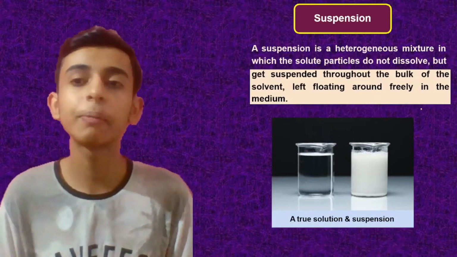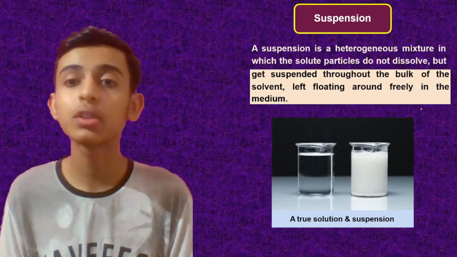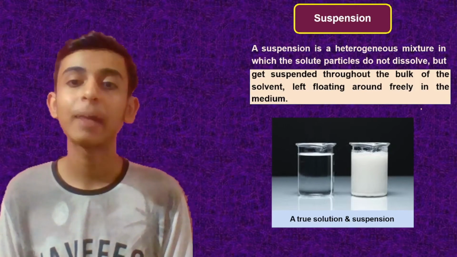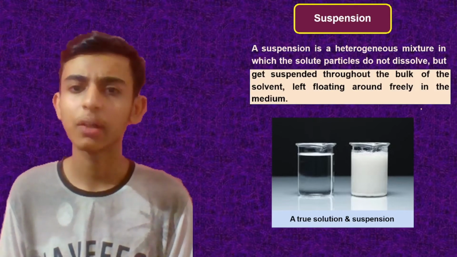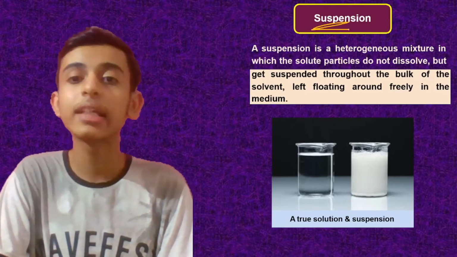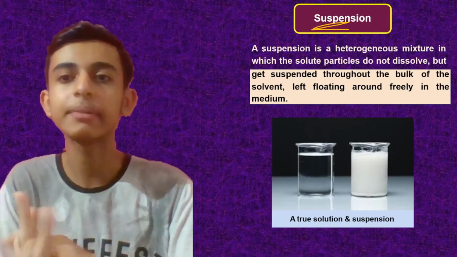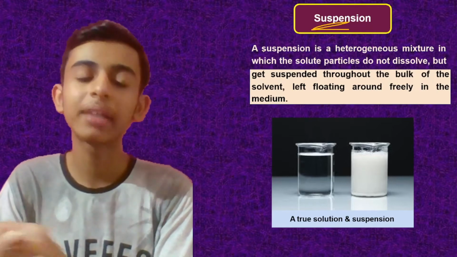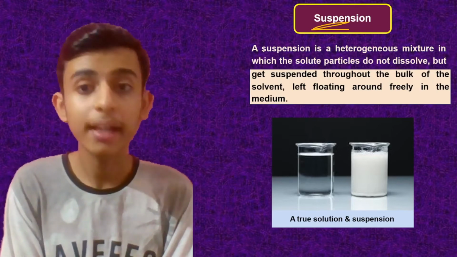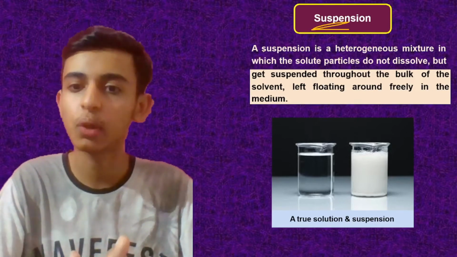Now first let's talk about suspension. What is a suspension? It is a heterogeneous mixture in which the solute particles do not dissolve but get suspended throughout the bulk of the solvent, left floating around freely in the medium. So what happens in the case of suspension? Let's say I'm putting sand into water. After some time you will see that sand settles down. Although it doesn't dissolve, it remains suspended throughout the bulk of the solvent.